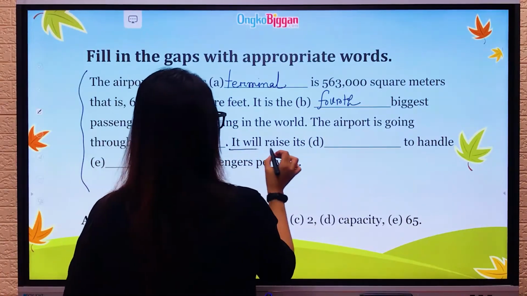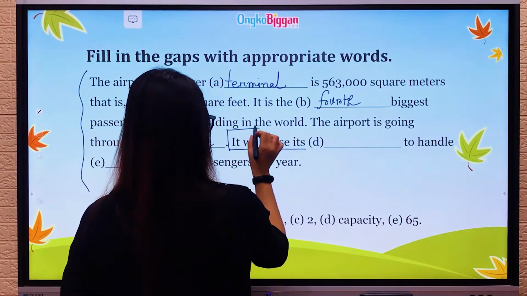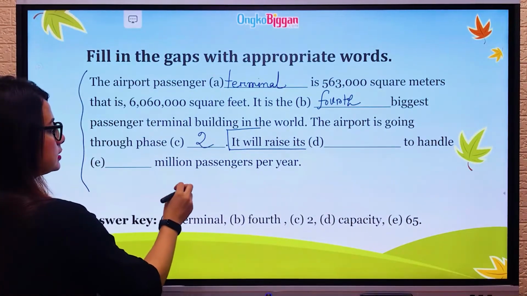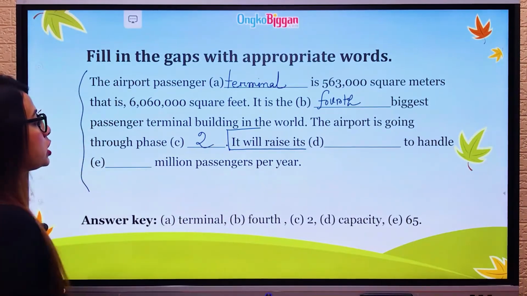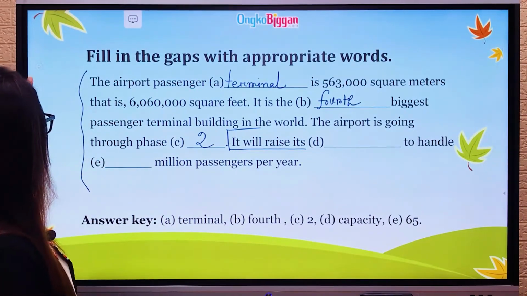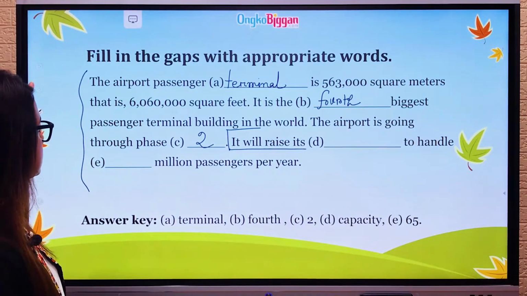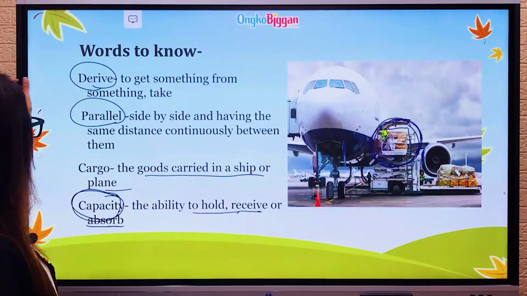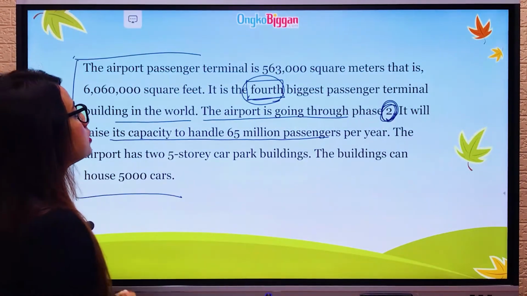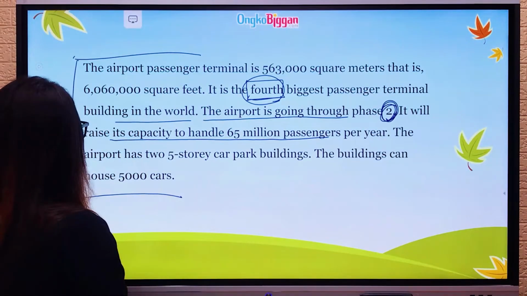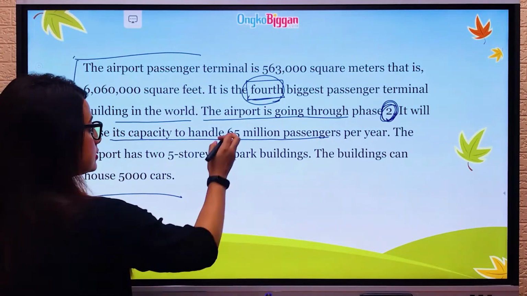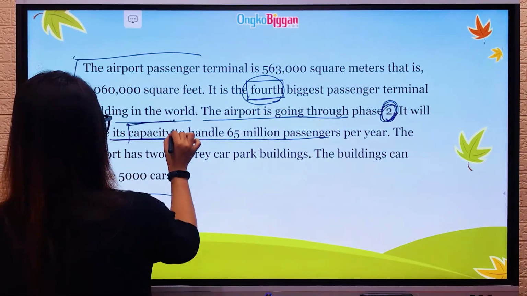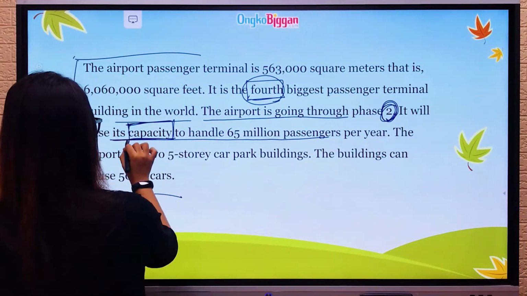Now we are looking at this sentence. It says it will raise its dash to handle dash million passengers per year. So if we again look back to our passage, all right, it will raise its dash to handle, see this one. It will raise its dash. And here we can see this word capacity.